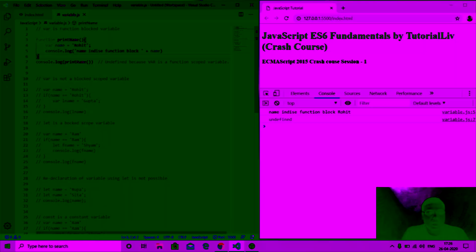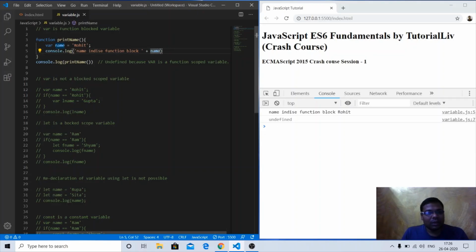As you can see, the name variable that we declared inside the curly braces of the function returns Rohit. Name inside function block: Rohit, that is my name. But if I try to console.log the name, calling it outside the function block, it returns undefined. That proves that var is a function scope variable.